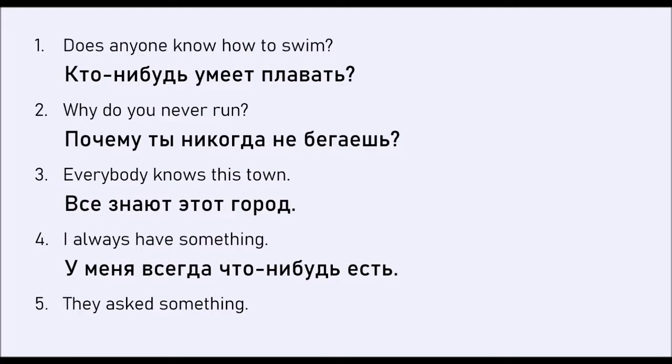So you can use both here, although the meaning will slightly differ. If you want to say something like, I always have something to eat, I always have something to drink, presumably at your house, then yes, что-нибудь is better to use. However, if you were to say у меня всегда что-то есть, that can be interpreted as you have some kind of problem, maybe even an illness. There's no way you could have predicted that. I'm not at all expecting you to be able to recognize that. No way. That isn't even an advanced topic. It's just something only native speakers can differentiate. So please don't worry about that. Что-нибудь and что-то both fine in this case.